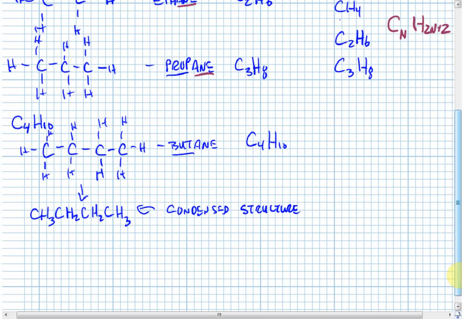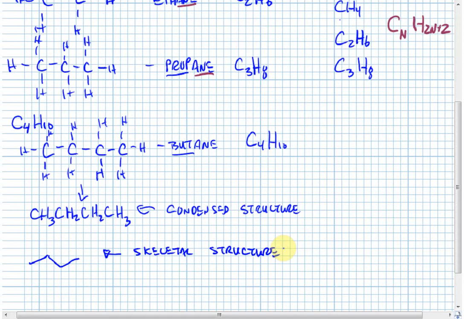In the skeletal structure, we represent carbon-carbon bonds by a line. So if I start to draw this, here's a line that represents the first carbon, the carbon-carbon bond, the second carbon, the carbon-carbon bond, the third carbon, carbon-carbon bond. So carbon, carbon, carbon, carbon. Every place where the line bends, or at the end of the line, represents a carbon atom. This is called the skeletal structure, and it is the ultimate shorthand that an experienced chemist knows.